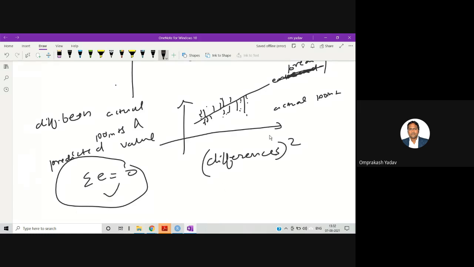So what we will do is calculate the square of each and every error, right? Whatever the difference is, we take the square of that particular difference. Let's say we calculate E1, E2, and we square them. So it will not become 0, right? And we will get some value. Let's say for this particular line, this is L1, and we got, let's say, the value 4.